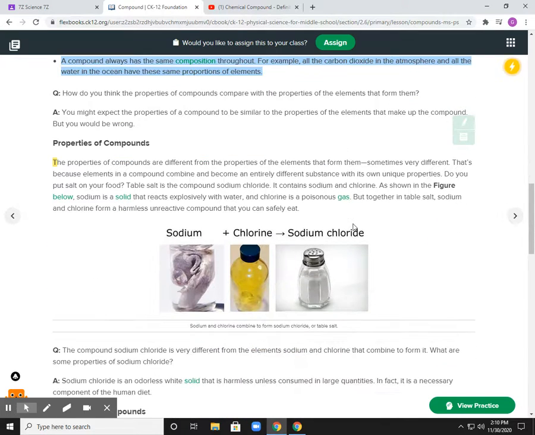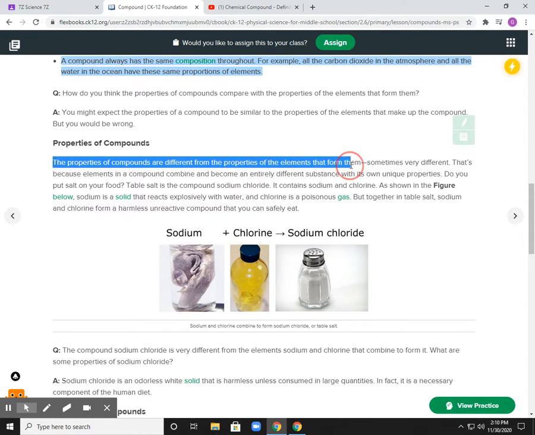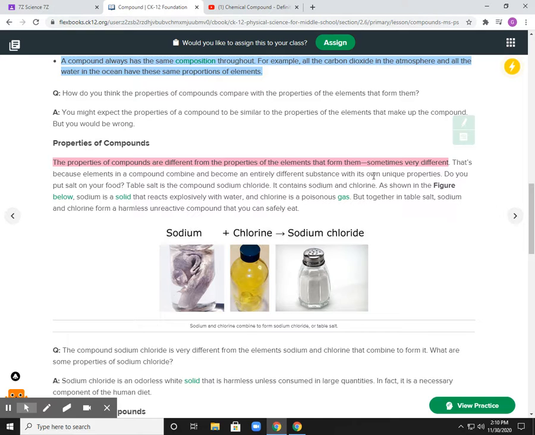All right, properties of compounds. The properties of compounds are different from the properties of the elements that form them. Sometimes they're dramatically different. Here's an example. We know that salt, sodium chloride, is common table salt.